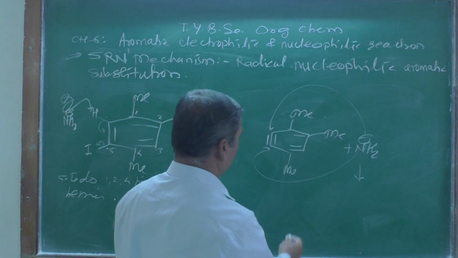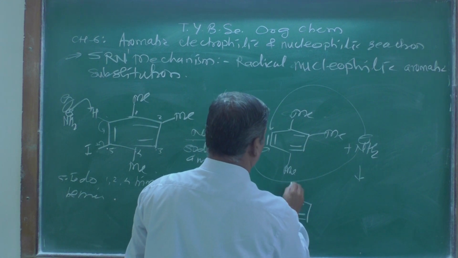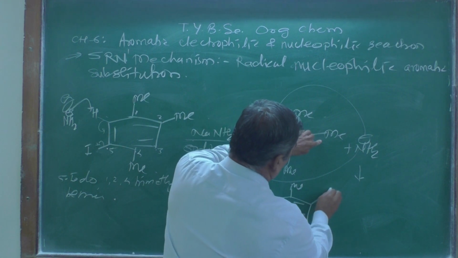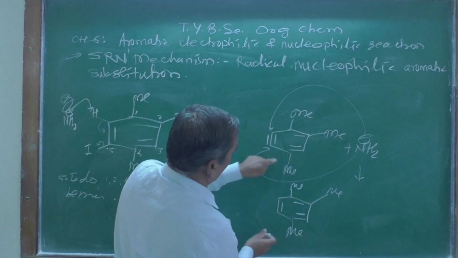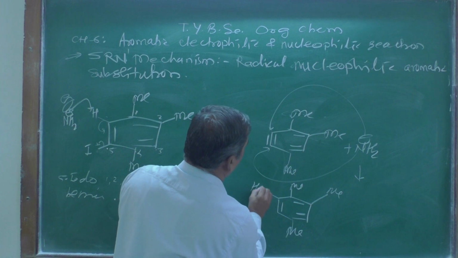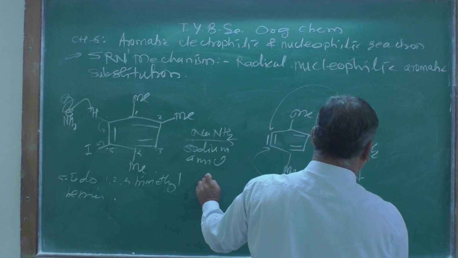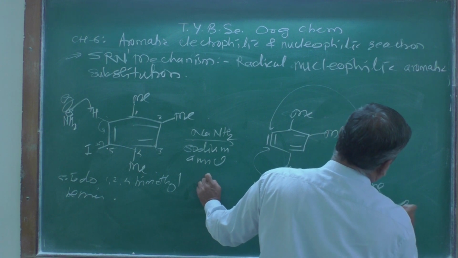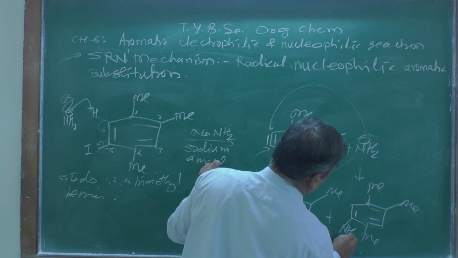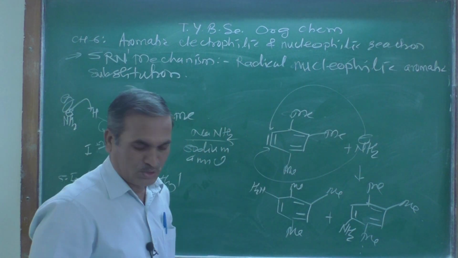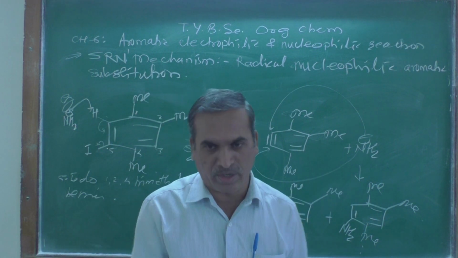so that it will give two products. One product is like this: a methyl group here, another methyl group, another methyl group over here, and now here is H2N. This is one of the products. Another product you may get over here: a methyl group, another methyl group, another methyl group, and the amino group attached on this side. These are the products you are going to get.